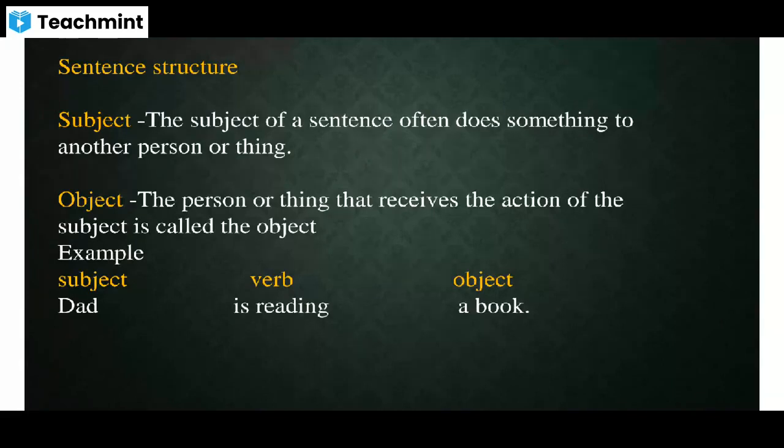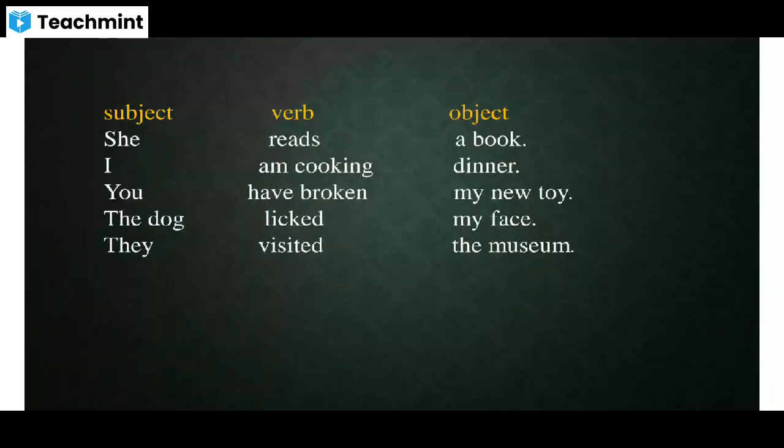So in a sentence, if you look at the sentence here, dad is reading a book. Here, dad is the subject. Is reading is the verb. A book is the object, right? So look at some more examples. She reads a book. I am cooking dinner.